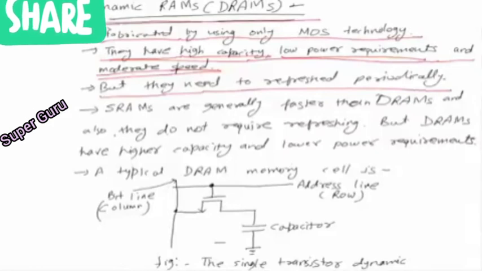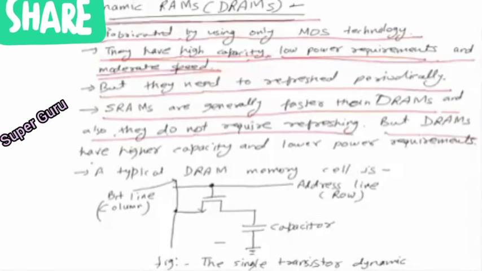Generally SRAMs are faster than DRAMs, as we have already discussed, and SRAMs do not require refreshing, so their circuitry is very simple, but DRAMs have higher capacity and lower power requirements. When we want speed we will use SRAM, when we want more capacity and less power requirement we use